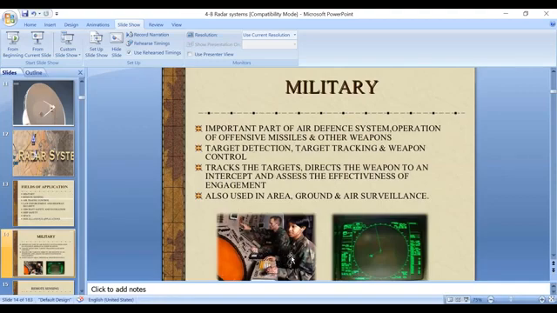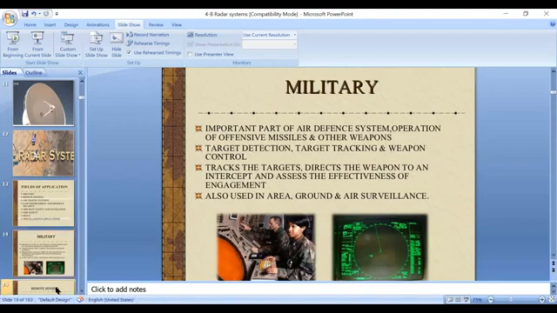I already told you about the A-scope. A-scope is one type of radar display which displays the information about the targets. The display is like this practical A-scope display.